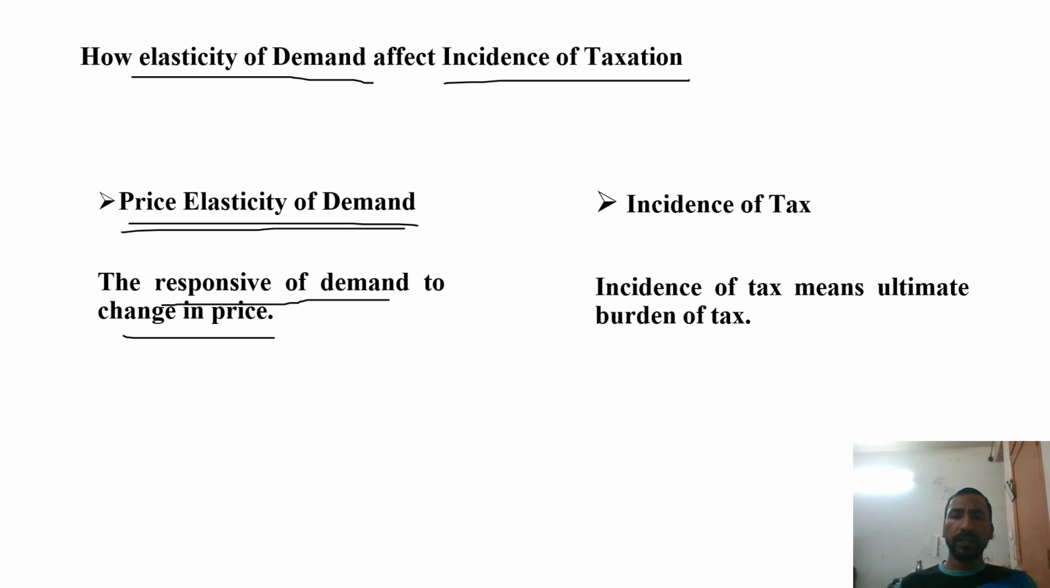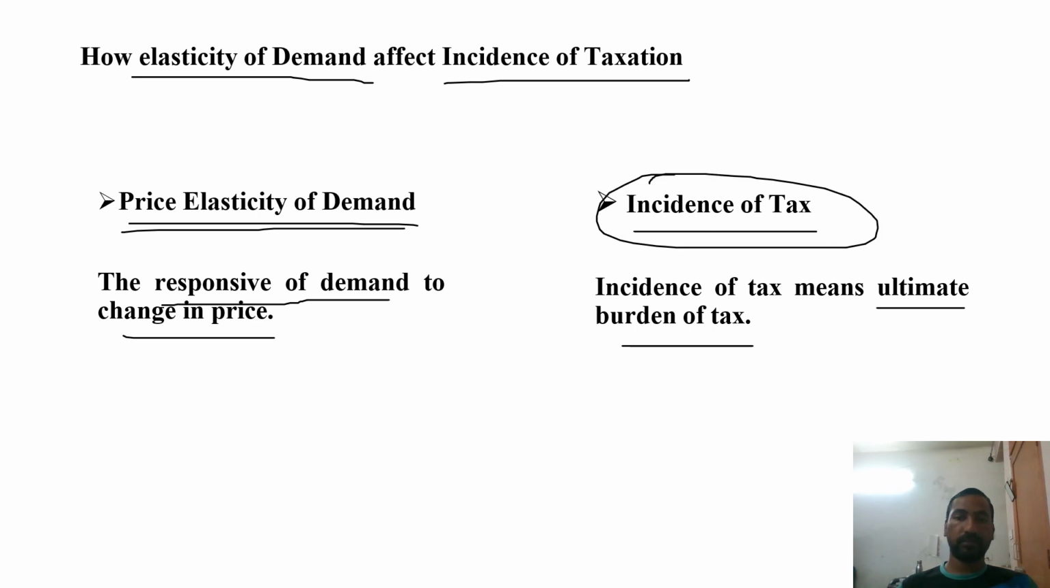And next is incidence of tax. What is incidence of tax? It means the ultimate burden of tax. The person who finally bears the burden of the tax, that is called the incidence of tax.